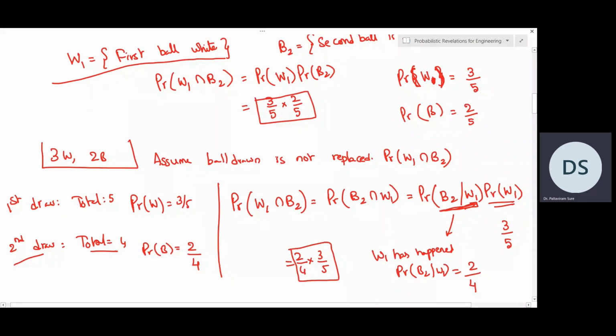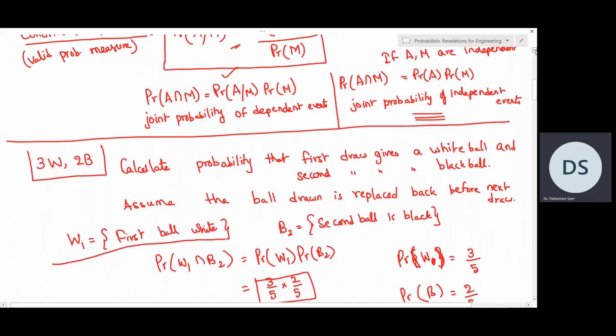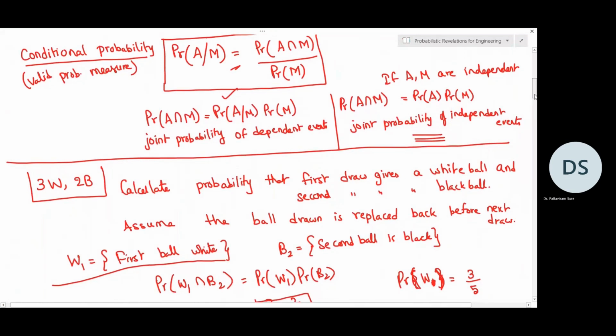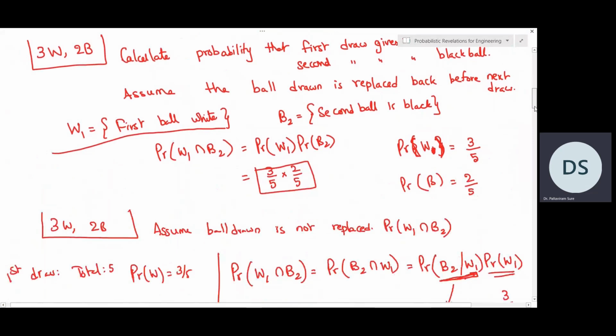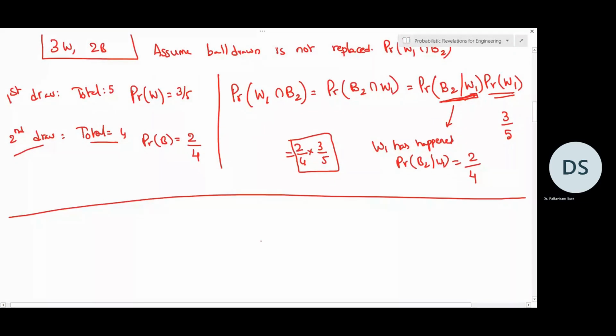That means when events are dependent, the way of computing the probability invokes this conditional probability definition. But if the events are independent, then joint probability of independent events can be used. So overall, joint probability can be calculated in 2 different ways, depending on whether the events are independent or whether the events are dependent. So this is about conditional probability and how joint probability is computed using conditional probability definition.